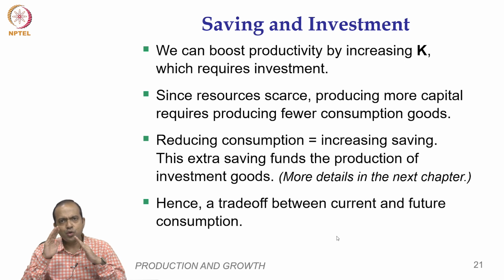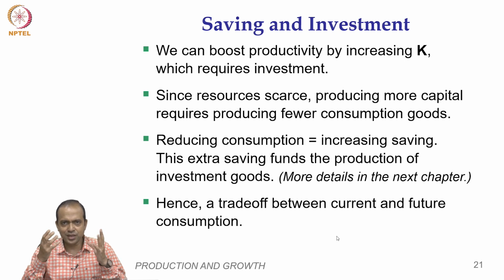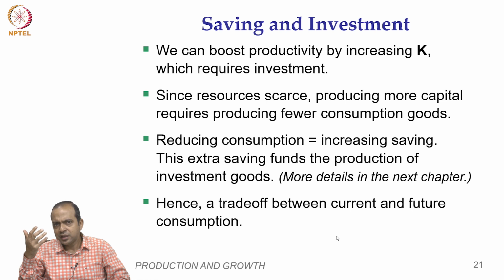So, how do you increase your capital per unit of labor? See, capital means if you want to buy machines or plants, it requires money. So, how will you get money? The capital accumulation happens through investment.